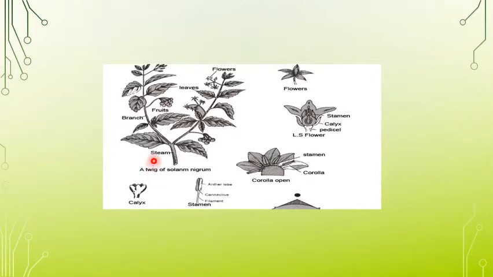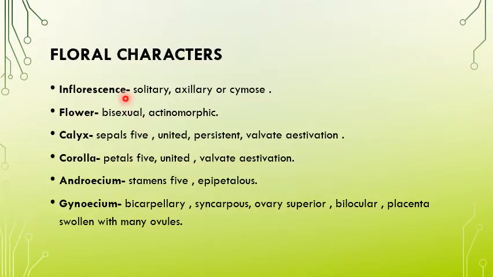In this diagram you can see the leaf. That network of veins is called reticulate venation. These are the leaves, that is the flower, and you can see the various stems, which are branched, cylindrical and erect. The stem is erect, cylindrical, and may be solid or hollow. The plants are herb-like, very small plants, sometimes shrubs, but not in the form of trees.